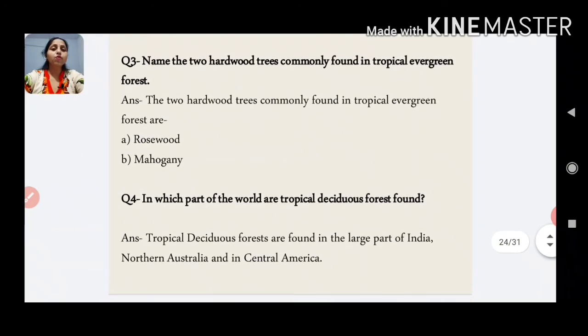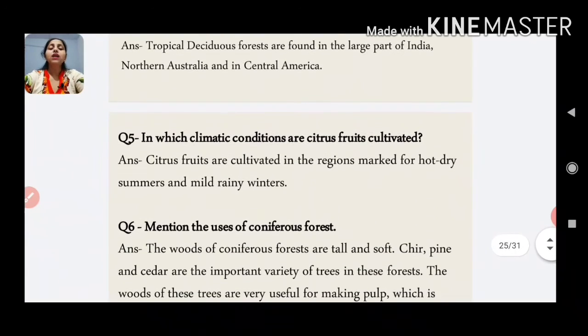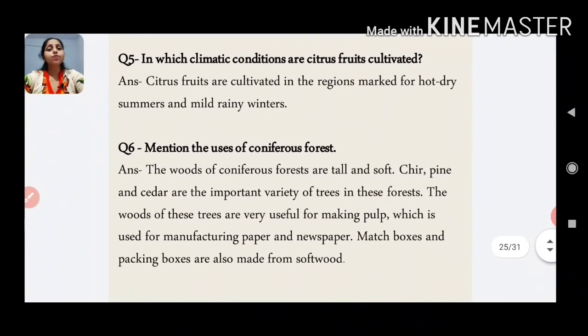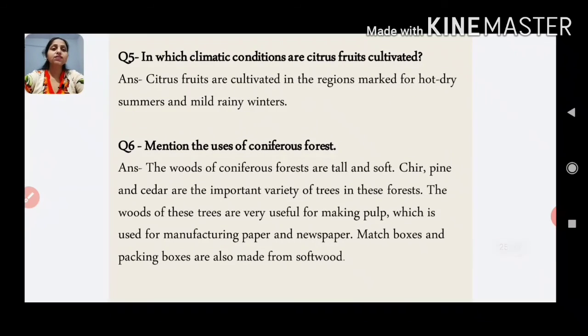Now question number 4. In which part of the world are tropical deciduous forests found? So your answer is, tropical deciduous forests are found in a large part of India, northern Australia and in Central America. Now let's see question number 5. In which climatic conditions are citrus fruits cultivated? So your answer is, citrus fruits are cultivated in the regions marked by hot dry summers and mild rainy winters.